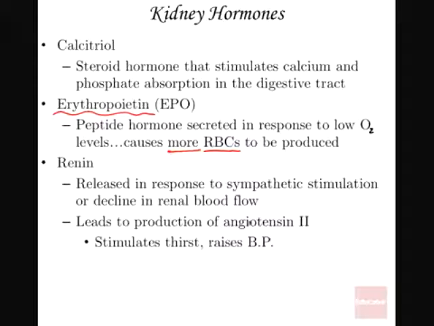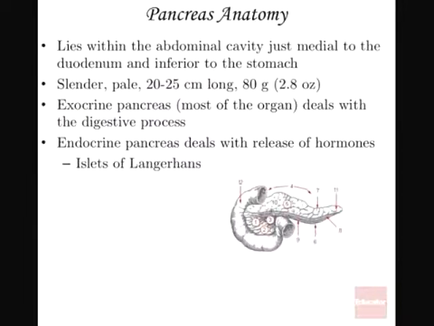From there, members will also have a look at what we call the pancreas. The pancreas can be categorized into two. The exocrine pancreas is mainly responsible for production of digestive enzymes like pancreatic amylase and trypsin. Those are mainly responsible for digestion.